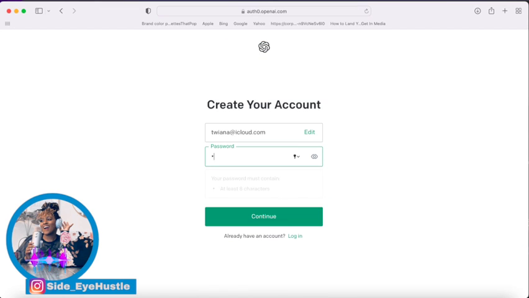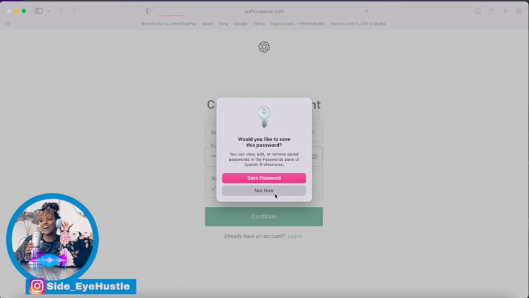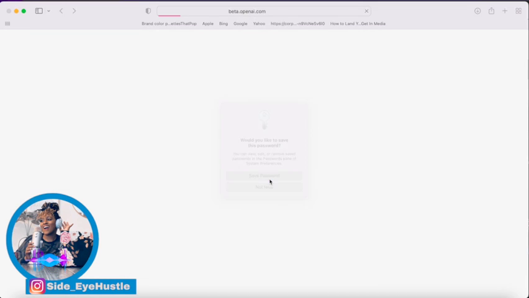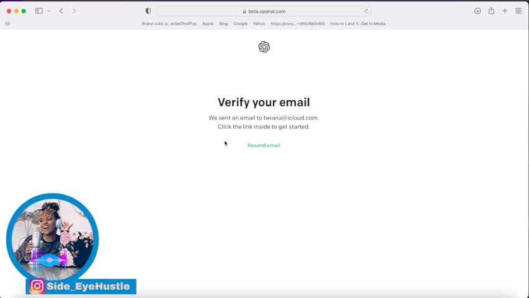You're going to use an email that actually is valid. And then once you do that, you're going to go ahead and put in a password. It just has to be 8 characters. You're going to receive an email that's going to allow you to verify your account. You do have to go through this process in order to actually get access into ChatGPT.